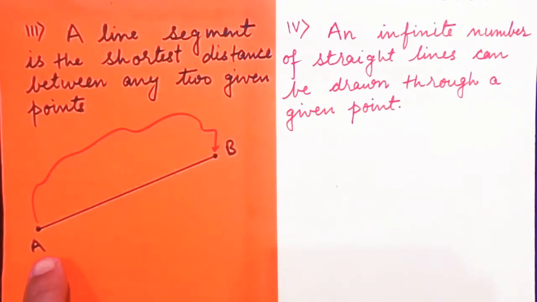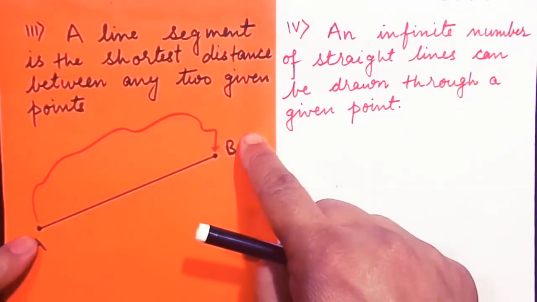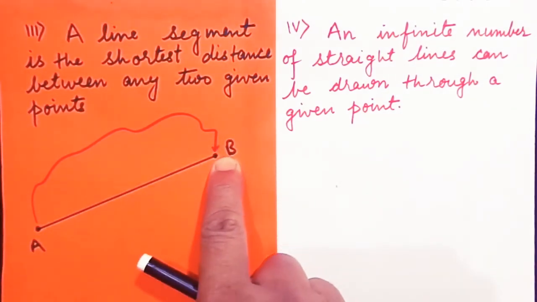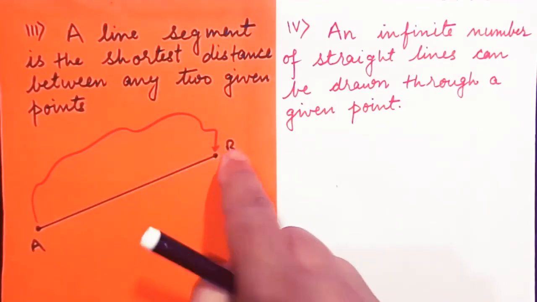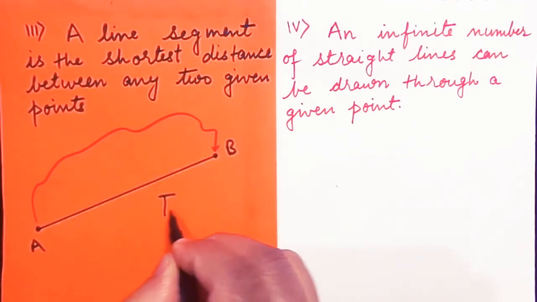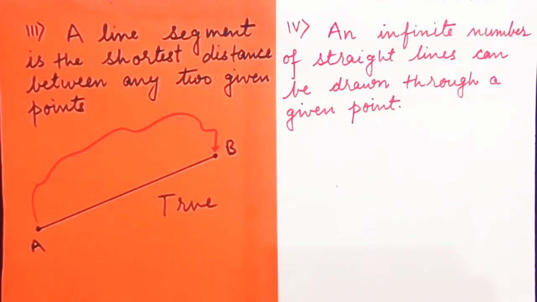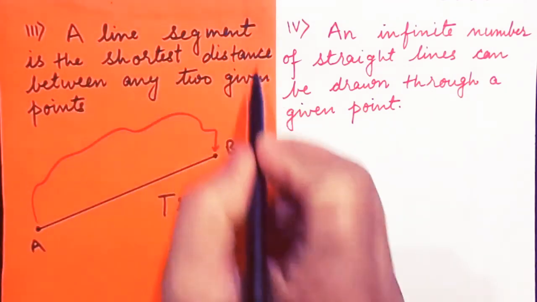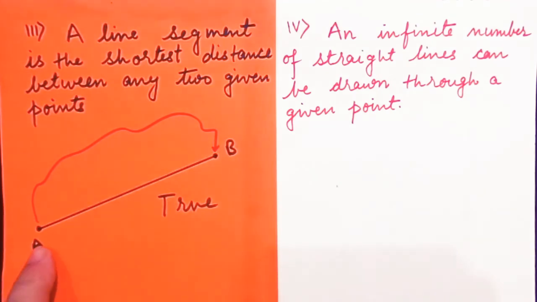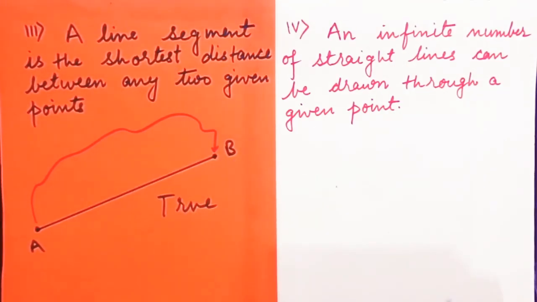Why? Because it has 2 endpoints and it is the shortest distance between these 2 points. Therefore, the statement here is true. Clear? Also, sometimes when you are asked about a line segment, you can give this definition: it is the shortest distance between 2 given points.